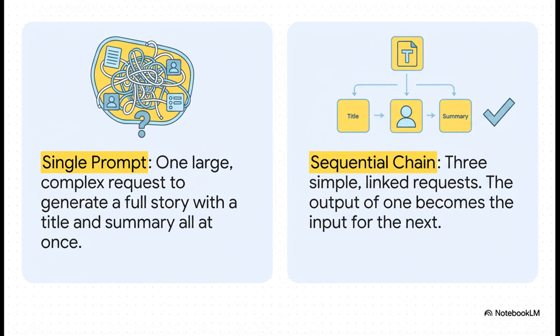The first chain just generates a title. Then that title gets fed as input to the second chain, which creates a character based on it. And finally, the title and character description are used by a third chain to write the summary. It just gives you so much more control, and the results are way more reliable.